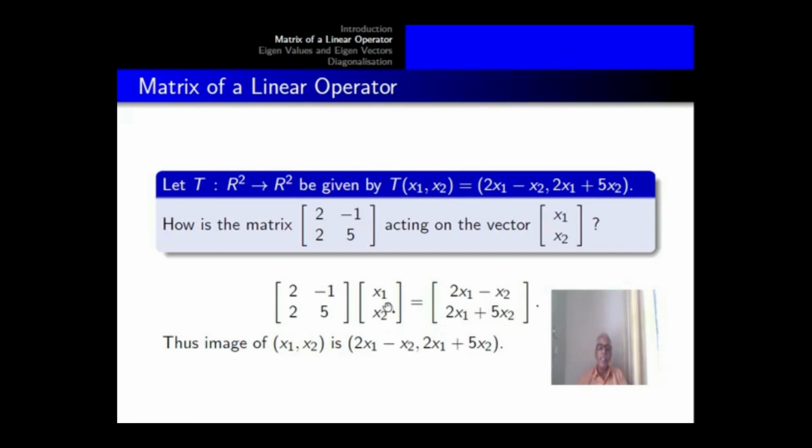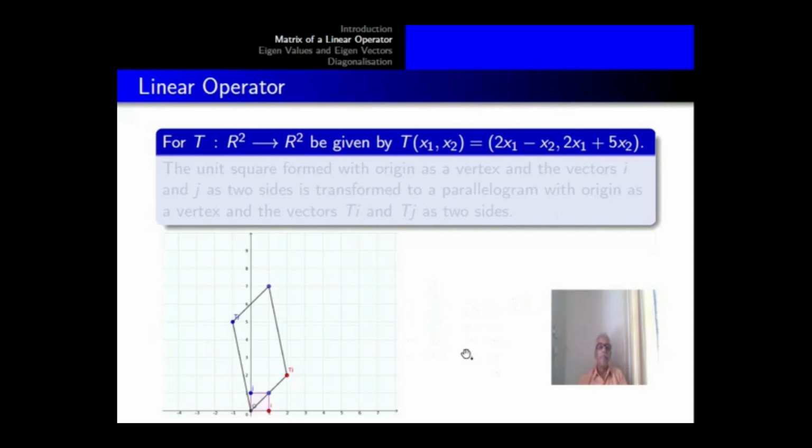It tells that the column matrix (x1, x2) is transformed to the column matrix (2x1 − x2, 2x1 + 5x2), or the image of (x1, x2) is (2x1 − x2, 2x1 + 5x2).